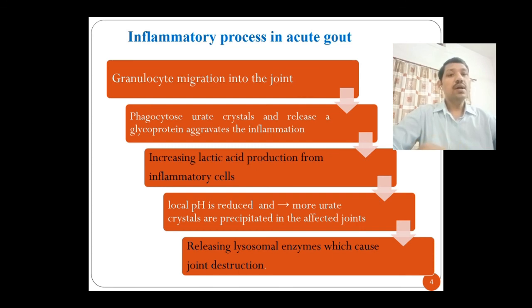What happens when lactic acid is produced? Lactic acid reduces the local pH. More urate crystals are precipitated in the affected joints, and when the uric acid crystals are deposited in the joints, it will cause pain, inflammation and redness in those joints.